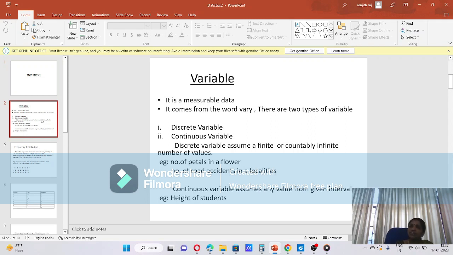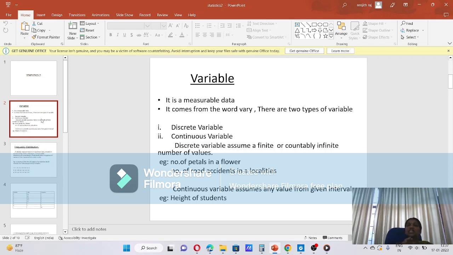Have you ever heard about variable? Yes, everyone has heard about variable. The word variable comes from the word vary. That means the value varies. For example, the marks of students in a class vary. Someone has 48, someone 41, and the values vary.